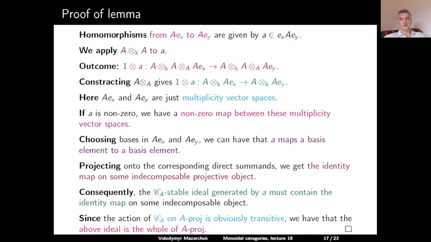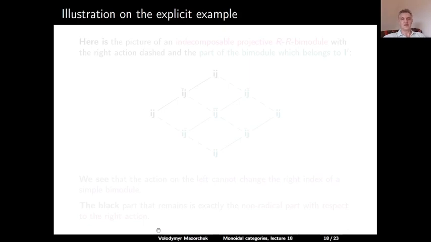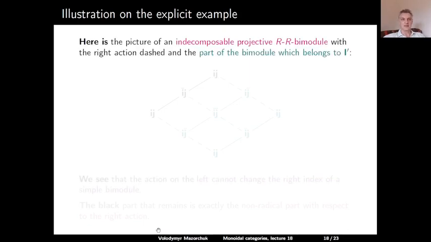So any non-zero homomorphism in our category generates the whole category as a C-stable ideal. And this completes the proof of our lemma. Let us illustrate this argument in our explicit example.